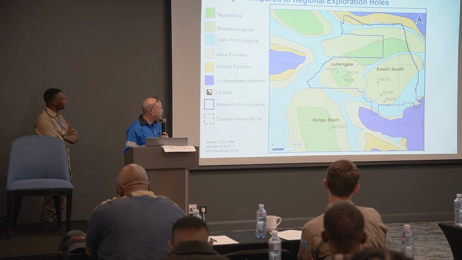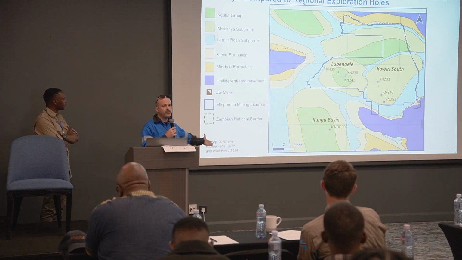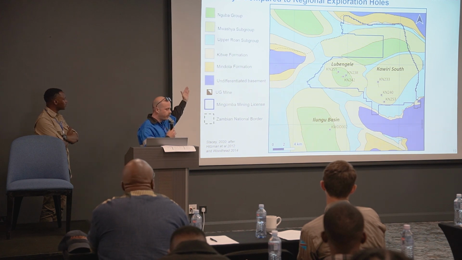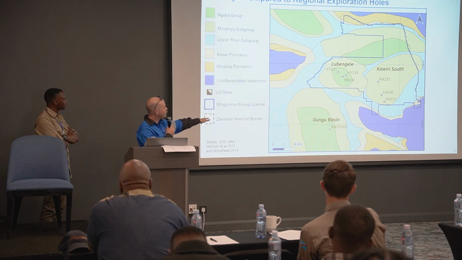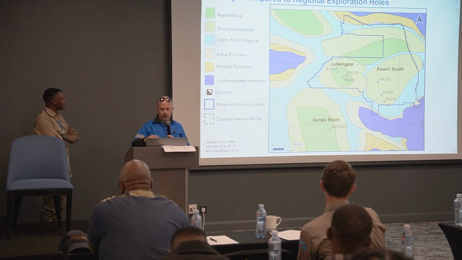So it was with that model in mind of this Mwasha that we had 100 holes in, that we had recognized a number of marker bed units within it. The grand conglomerate was our marker between the things that were younger above it and older below it. It was with that in mind that we went to explore in the Kwiri South Basin and then in the Olungu Basin areas, so areas around the Mingomba license.